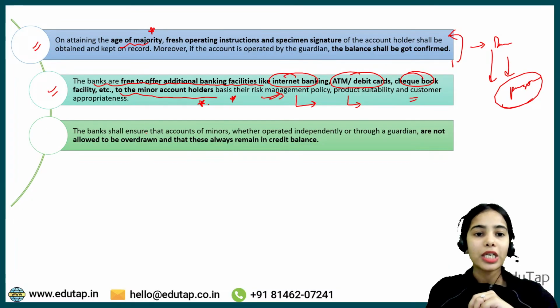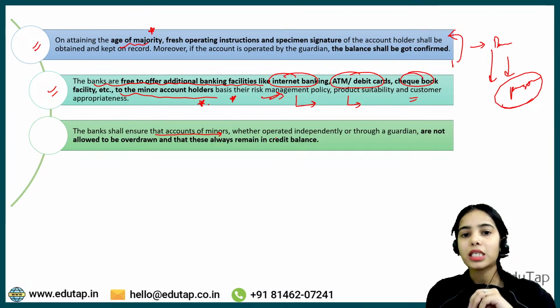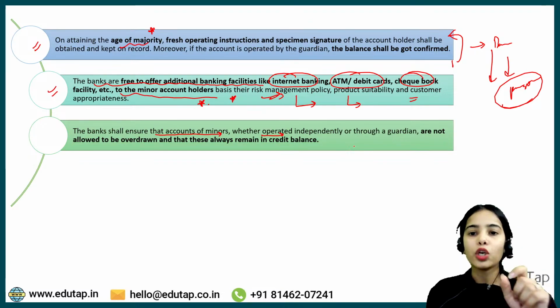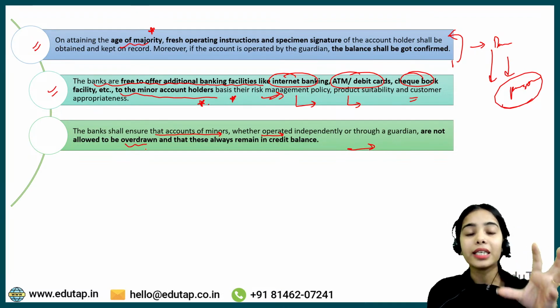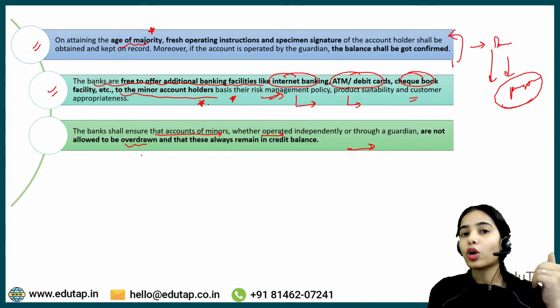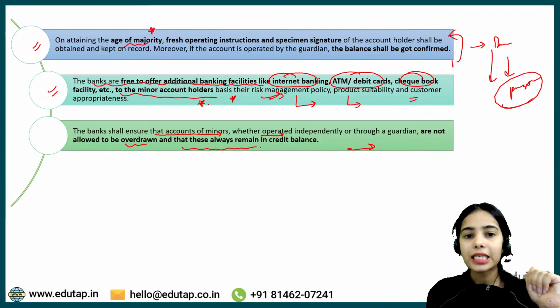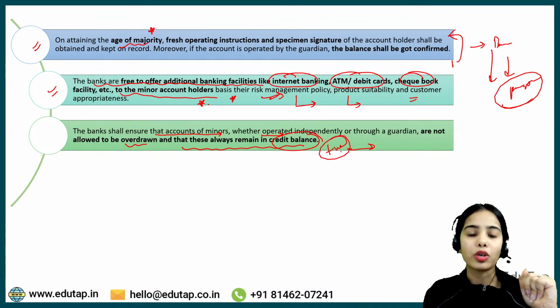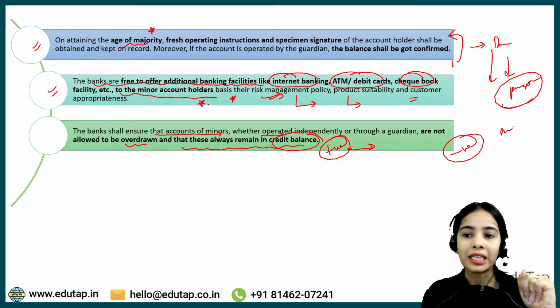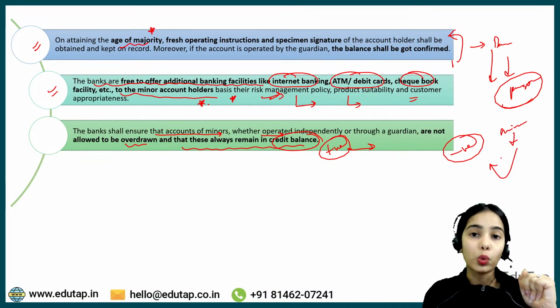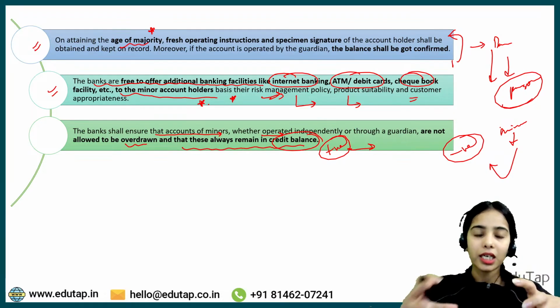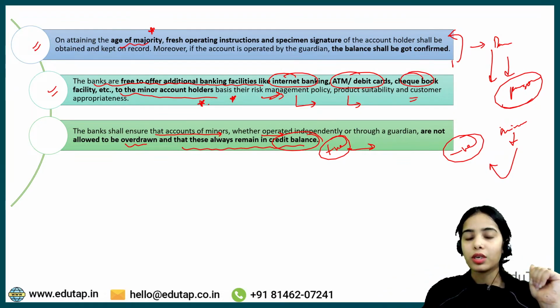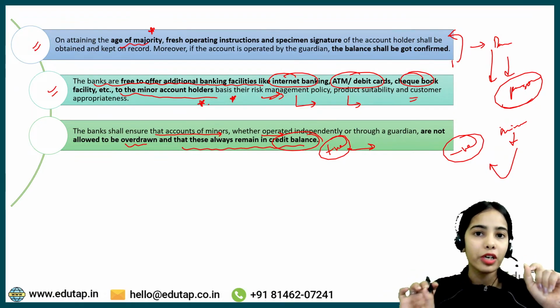Banks shall ensure that accounts of minors, whether operated independently or through a guardian, are not allowed to be overdrawn. That means credit cannot be taken on such accounts, and they always remain in credit balance. They should always remain in positive balance and can never go into negative balance, because minors should not be allowed to take loans, or the minor account should not be overdrawn, because then it can be used in a negative manner.